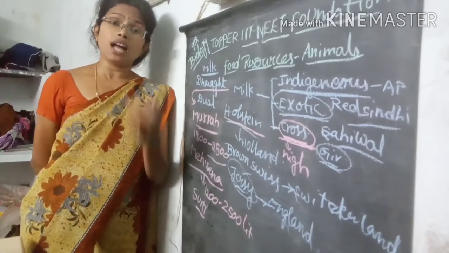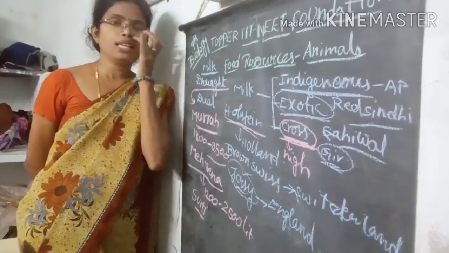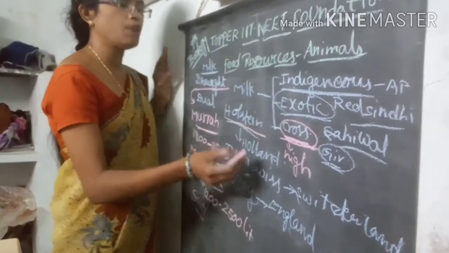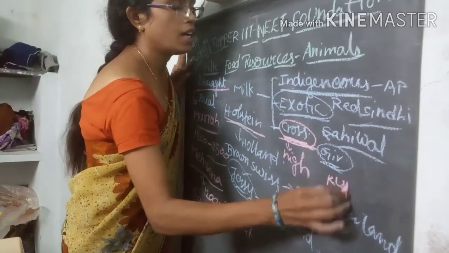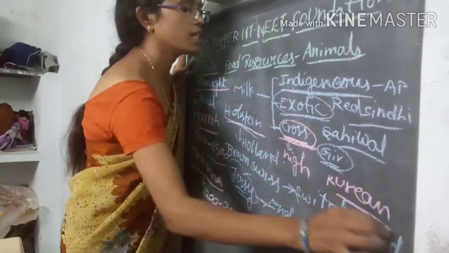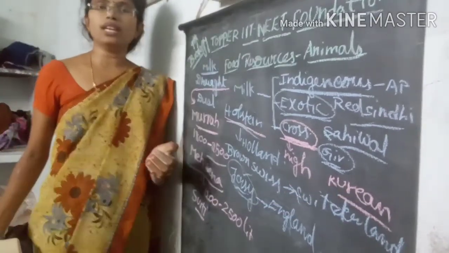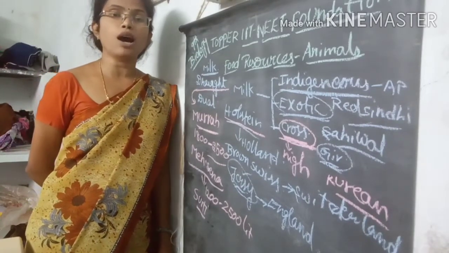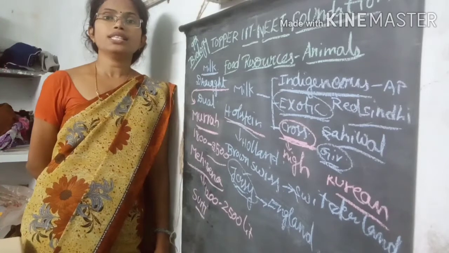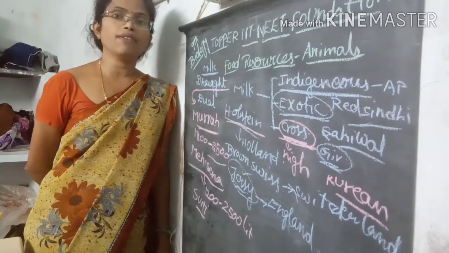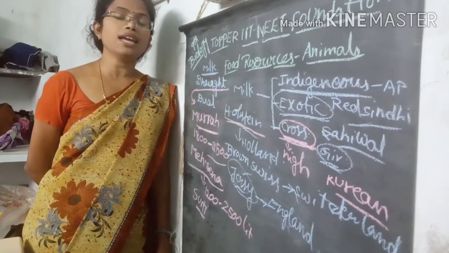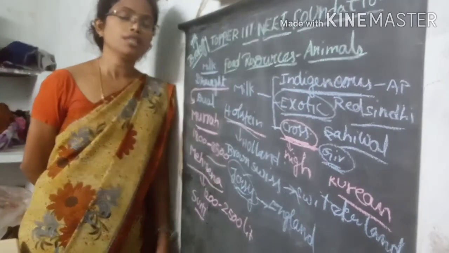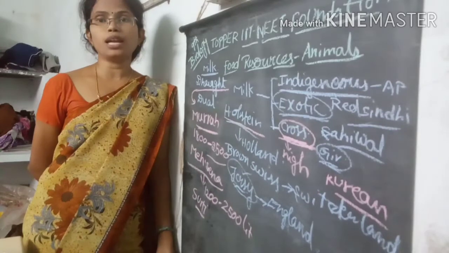This is also called the White Revolution. This White Revolution was first proposed by one of the scientists called Kurian. Who is that scientist? Kurian. So Kurian is one of the scientists who first proposed the Operation Flood Program, also called the White Revolution. The increase in the amount of milk from the different breeds of the organisms comes under this Operation Flood Program.